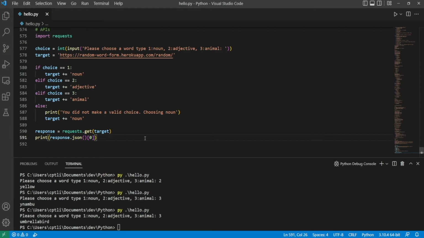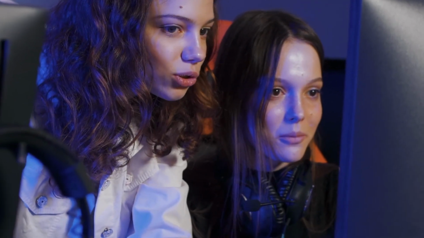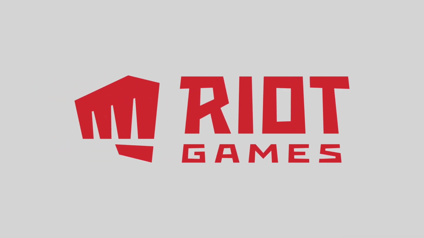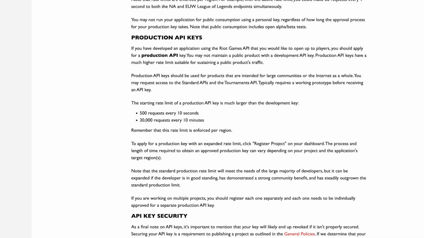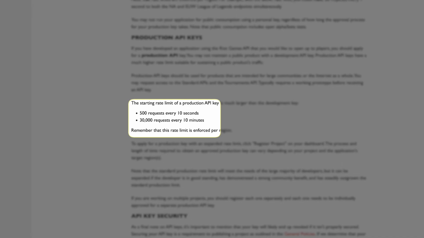Well, this API is free. It's also relatively simple. Some APIs can still be free, but they may impose a quota. This just means that you need to create an account to access the API information, but you'll be limited to the number of requests you can make per minute or per second. If you're just playing around, you'll almost never have to worry about this though. For example, the Riot Games API, the company who makes games like League of Legends and Valorant, their API has a limit on 500 requests every 10 seconds or 30,000 requests every 10 minutes, which is a lot of requests.